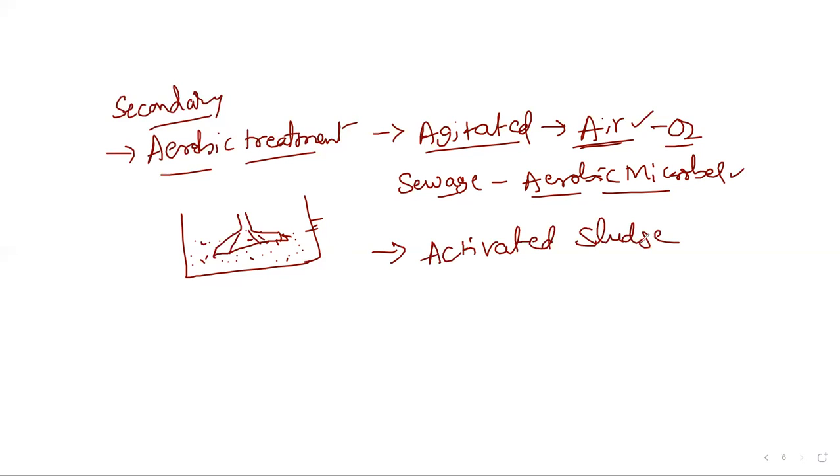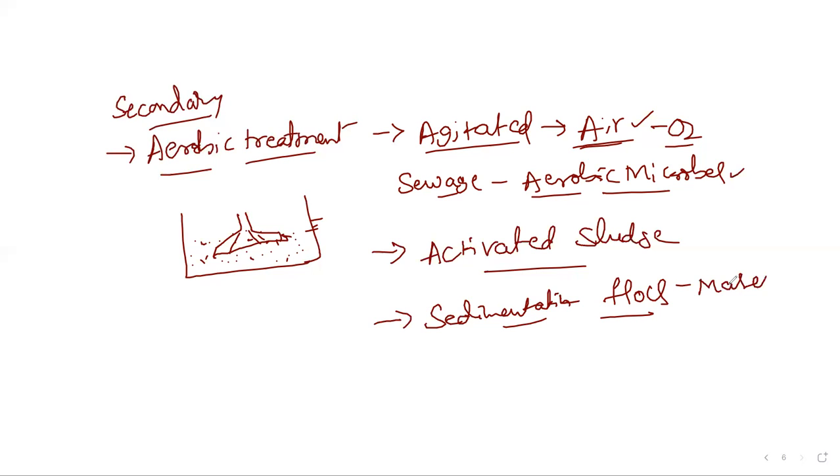This is what is called the activated sludge. So this treatment results in the formation of flocks. Flocks ಅಂತಂದ್ರೆ ಇಲ್ಲಿ, flocks are nothing but small masses, the smaller masses of soil particles or sand along with the microorganisms.